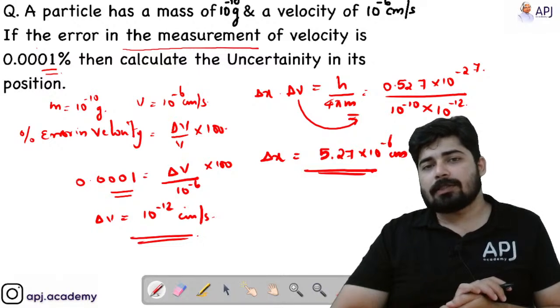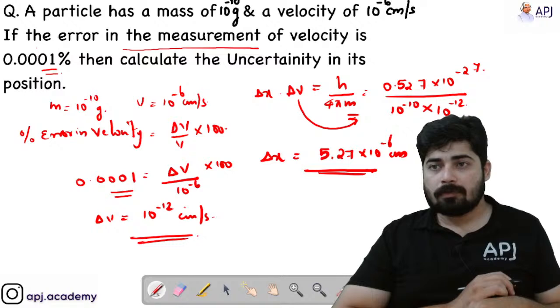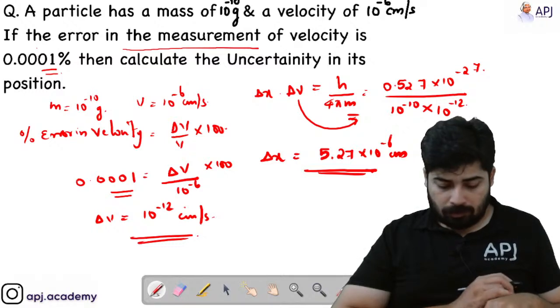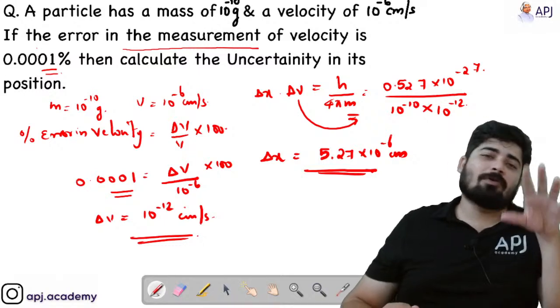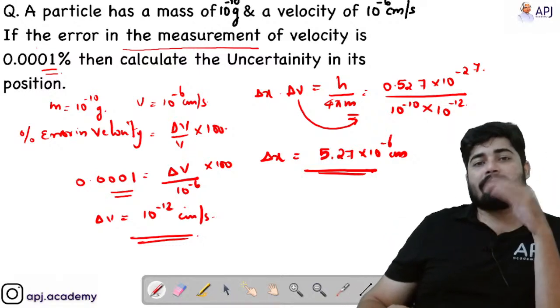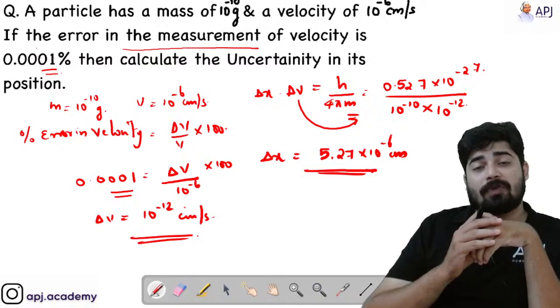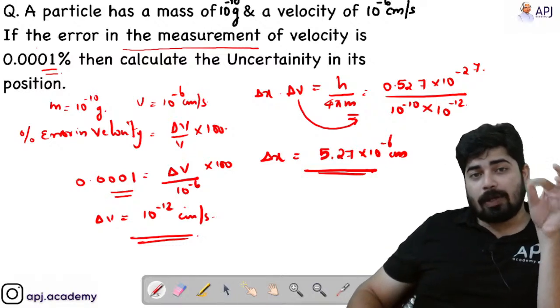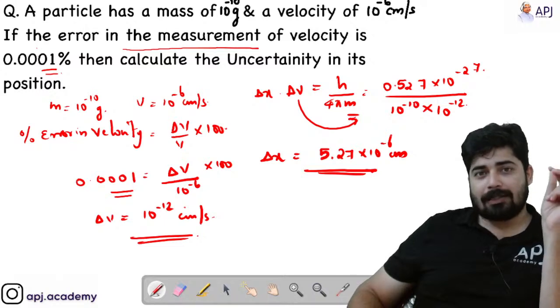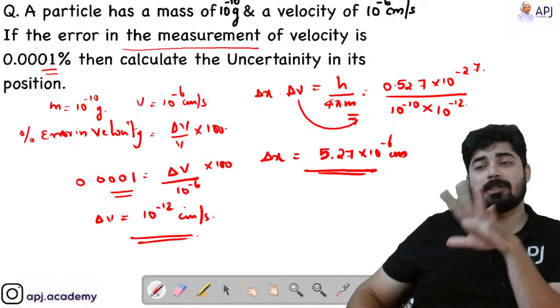So dear students, today we have discussed the wave mechanical model of atom, in which there are two concepts. One is the dual nature of matter, De-Broglie's concept, and the other one is Heisenberg's Uncertainty Principle.